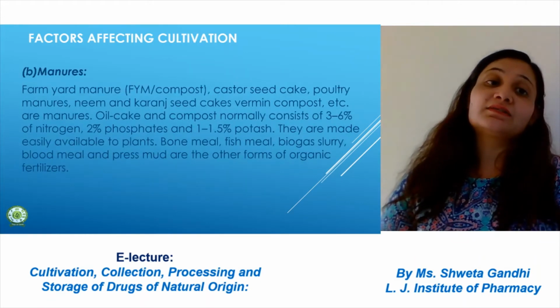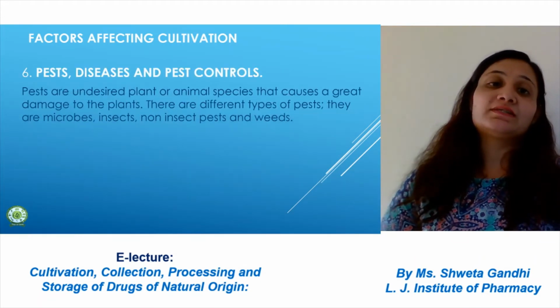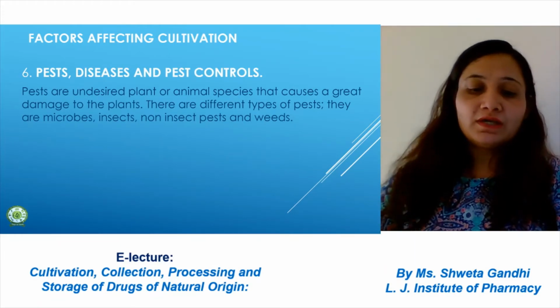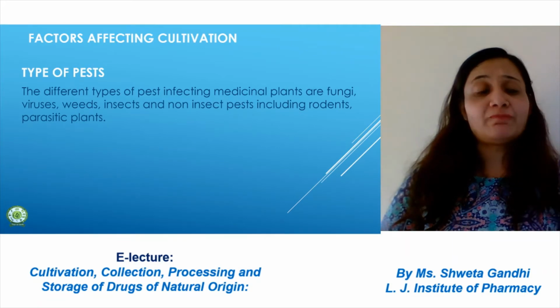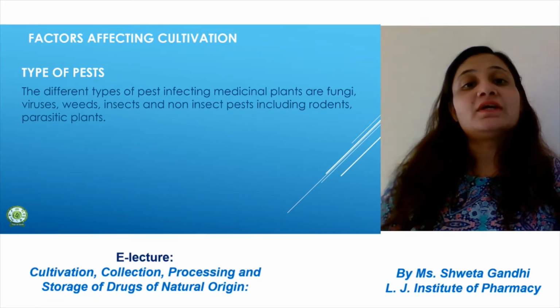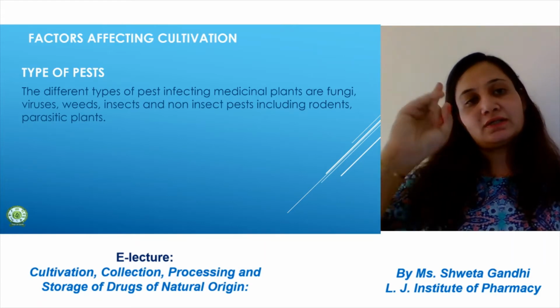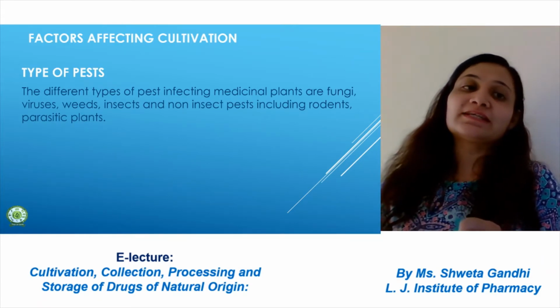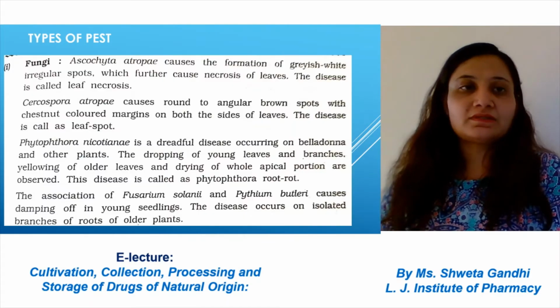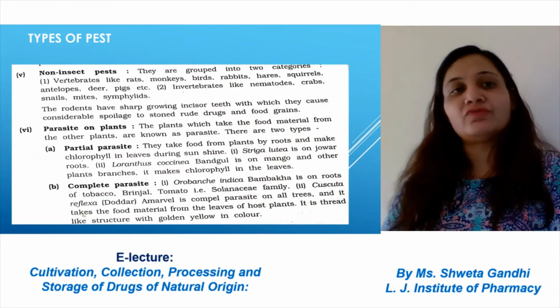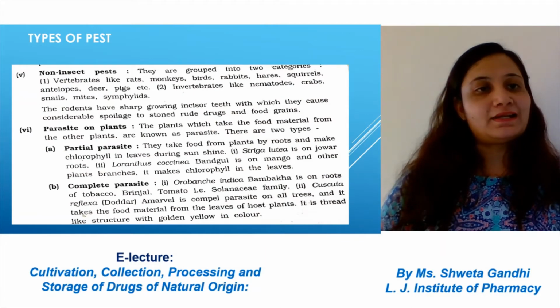Chemical fertilizers, manures, biofertilizers, pest, diseases and their control. There are different types of pest. The different types of pest infecting medicinal plants are fungi, virus, weed. Two things are there, pest and pesticides. Pesticides are those which kill the pest. So types of pest are fungi, viruses, insects and weeds. This can affect our plants.